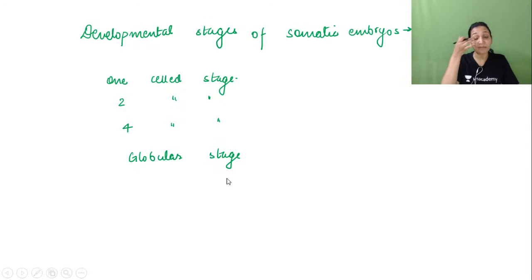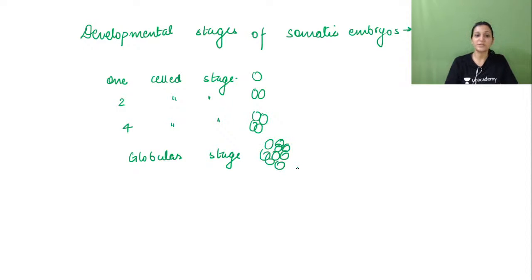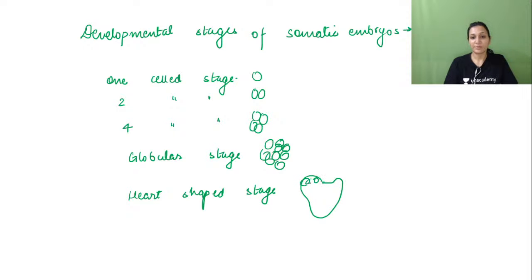So we can draw the diagrams also for this because they have a very peculiar structure. When we are saying one-celled, two-celled and four-celled stage, it will be like this, and when we are saying globular, it will be kind of a globule. This is globular stage. Then after that, heart-shaped stage. How would this heart-shaped stage look? Somewhat like this. It will be completely filled with cells.